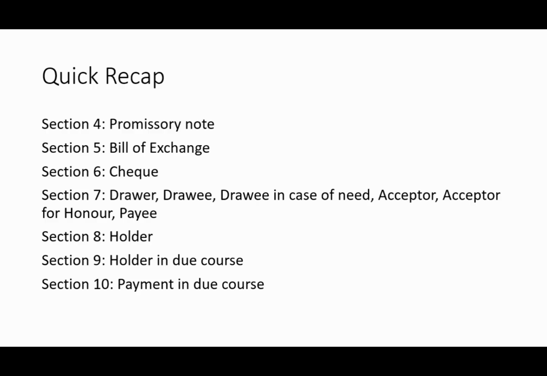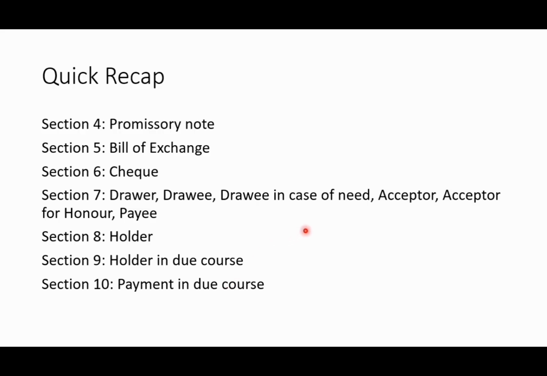Therefore, let's do a quick recap of the previous session. Section 4 is about the promissory note, section 5 is about the bill of exchange, section 6 is about check, section 7 defines drawer, drawee in case of need, then acceptor, acceptor for honor, payee. Section 8 is about holder, section 9 is holder in due course, and section 10 is payment in due course. So these are the very important definitions under chapter 2.